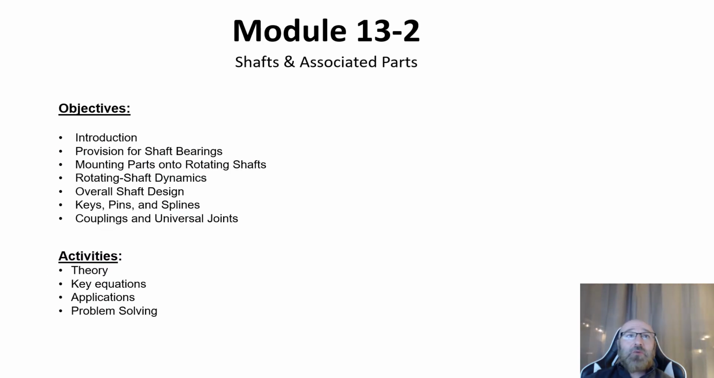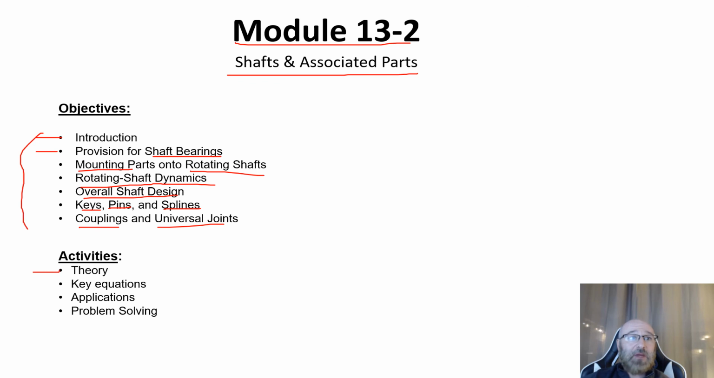As we get into module 13.2, the second section for our module 13, this is going to be related to our chapter 17 material, looking at shafts and associated parts. Within this module, we'll talk about the introduction and history of shafts, then get into some provisions for shaft bearings, talk about mounting parts onto rotating shafts, look at rotating shaft dynamics, talk about the overall shaft design, get into some information on keys, pins, and splines, and last, we'll take a look at couplings and universal joints. Within this, we'll go over the theory for these topics, look at our governing equations, talk about some practical applications, and then go through some hand solutions to a couple different problems.